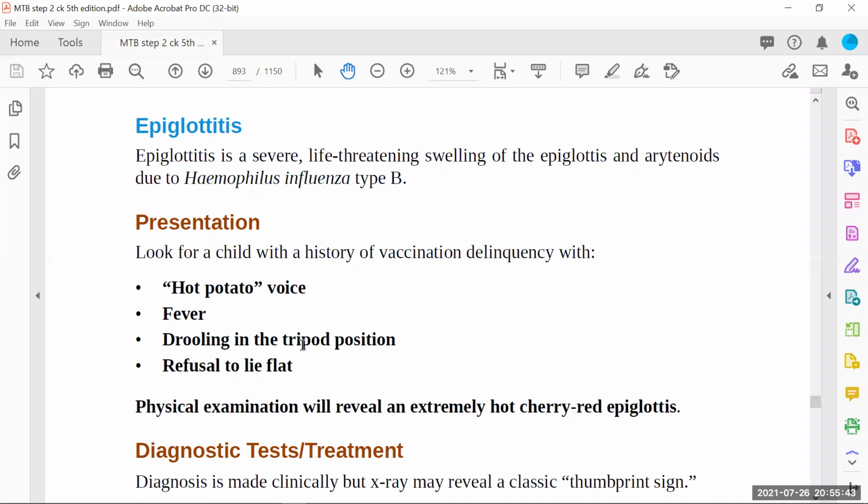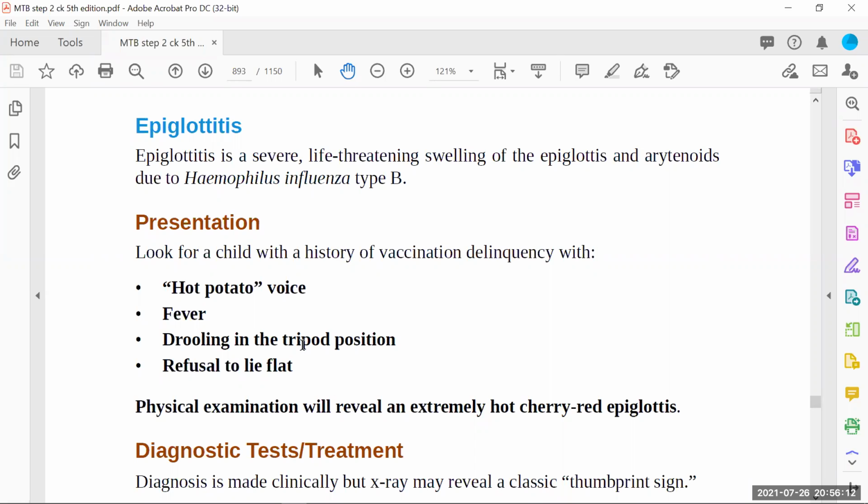So, physical examination. What is hot potato voice? Hot potato voice means, when we are eating something very hot, what happens to our voice? Just imagine that. If I take a very hot bite of potato, my voice changes and I feel pain while speaking. Whenever I start to say something, this muffled sound comes first.